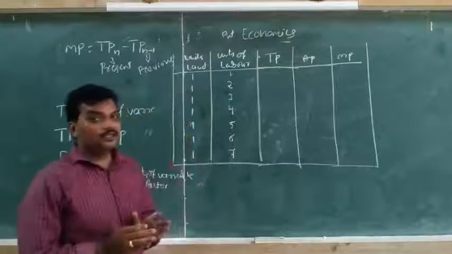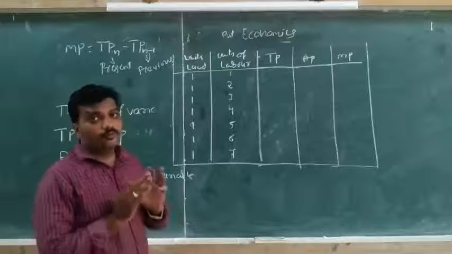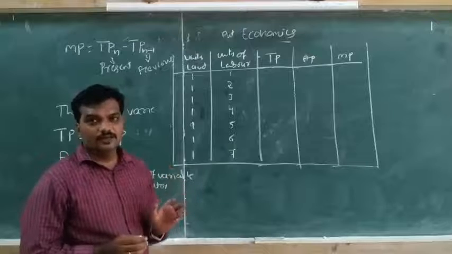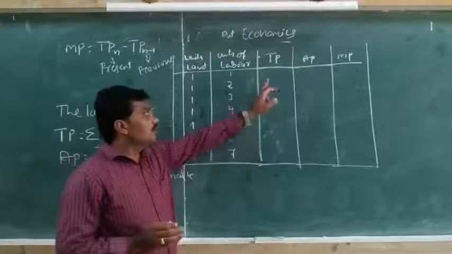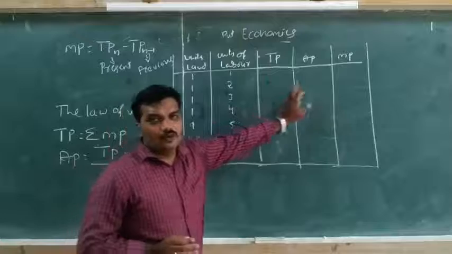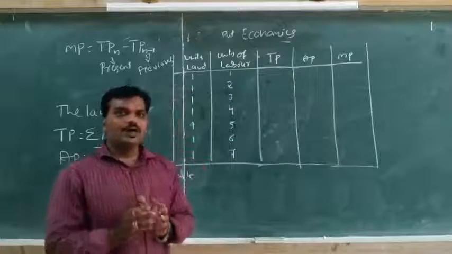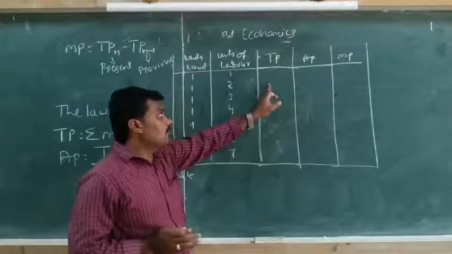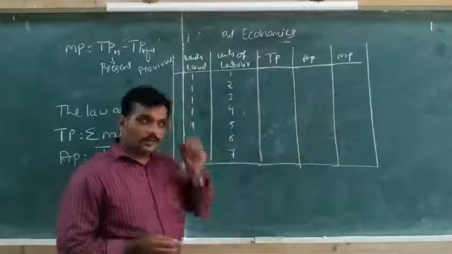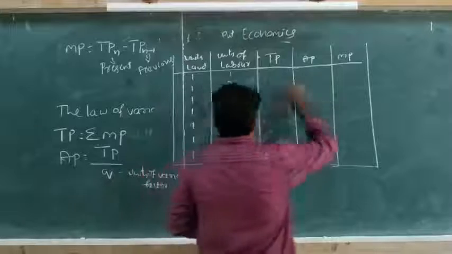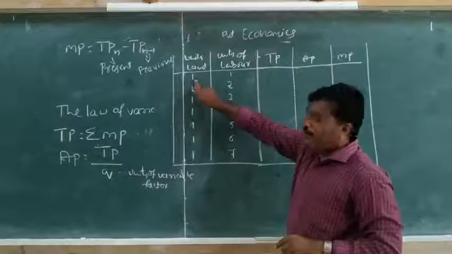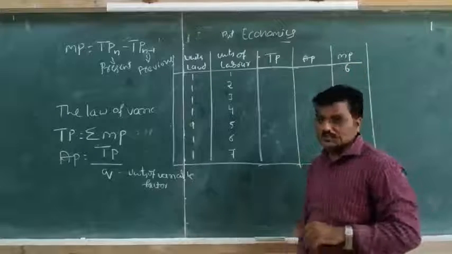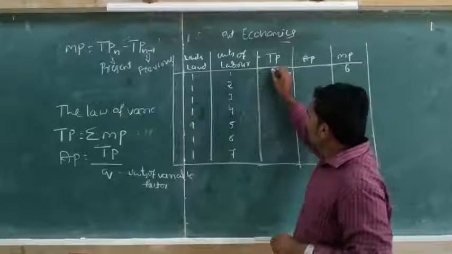While preparing this, we have to start from the marginal product. It is very easy to calculate. Sometimes students make a mistake: they write the total product first, then the average product, then the marginal product. But I suggest, as a hint, that we first write the marginal product, then total product, finally average product. So in the first unit, land is 1 unit, labor is 1 unit, the marginal product is 6 units. The total product is also 6.